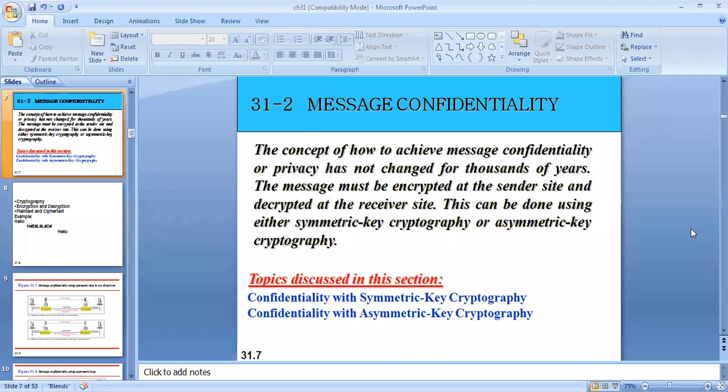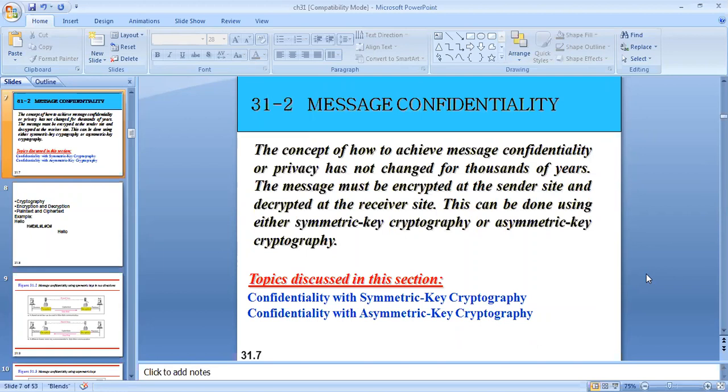The message must be encrypted at the sender side and decrypted at the receiver side. So we are going to study the concepts of encryption and decryption. These techniques can be used when we are doing communication. To achieve message confidentiality, we use these two techniques, encryption and decryption. These can be achieved with symmetric key cryptography and asymmetric key cryptography.